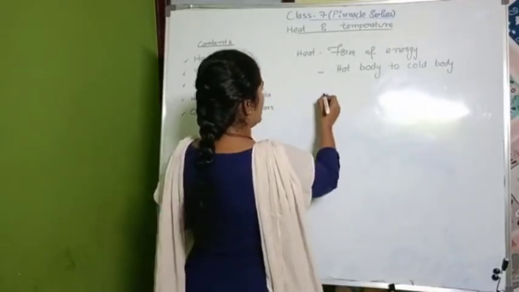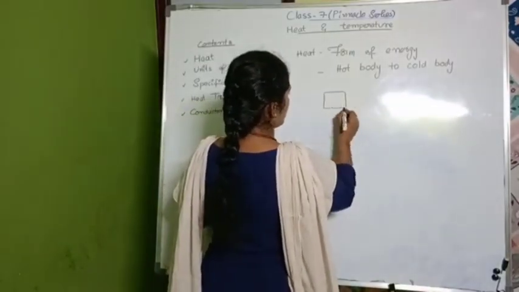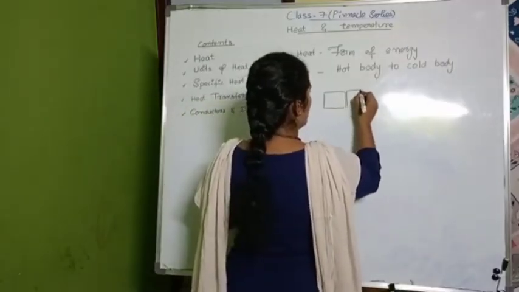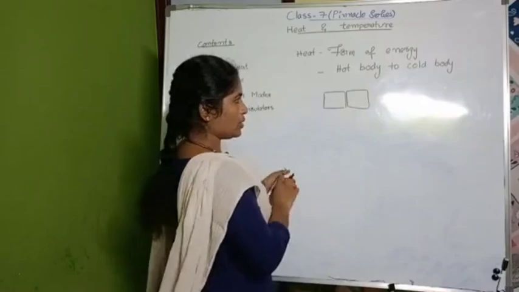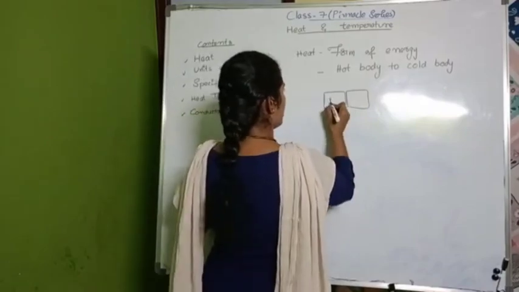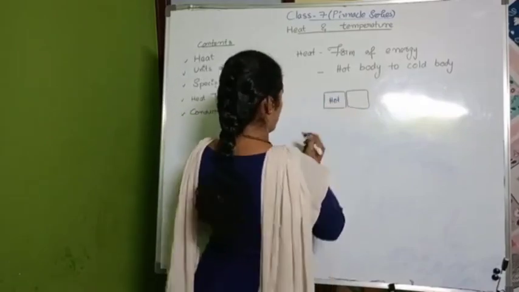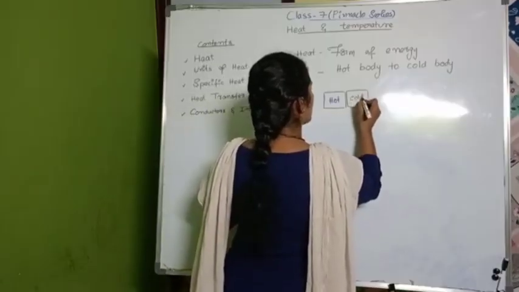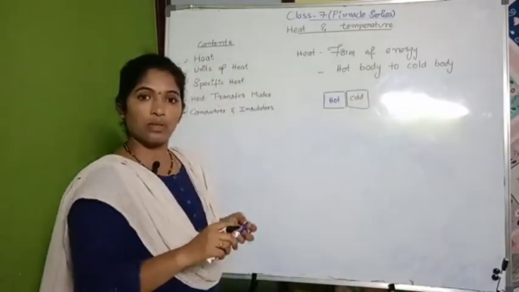So if I take two objects, one is hot, the other one is cold. How does the heat transfer?